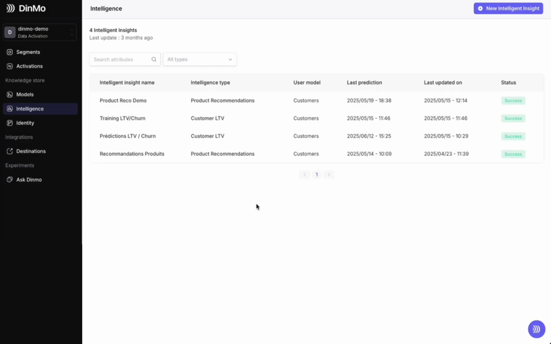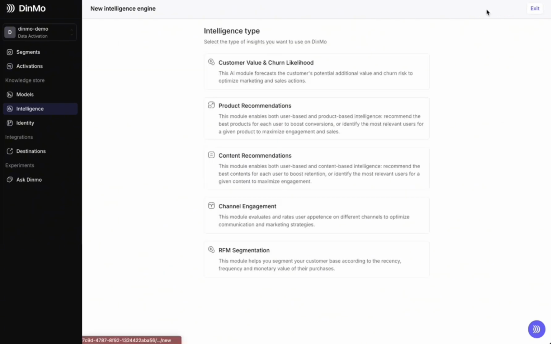Everyone. Today I'm going to demonstrate DinMo's Intelligence module. So, first of all, what exactly is the Intelligence module? It allows us to predict or score various things. These include customer value and churn metrics. The idea is to have a churn risk score or an expected additional value for a customer at, say, 1 month, 3 months, 6 months, and so on.